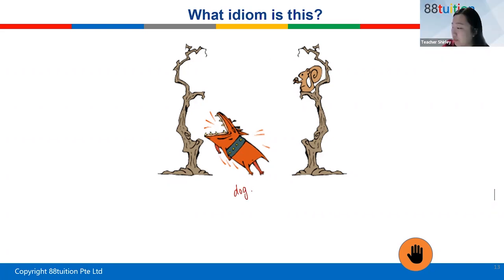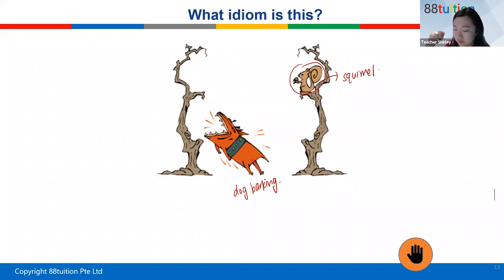What else do you see? There's a mouse behind it. It looks like a mouse. I think it's a squirrel as well. You can see a squirrel, right? So there are 2 trees, and the dog is barking at the one on the left.